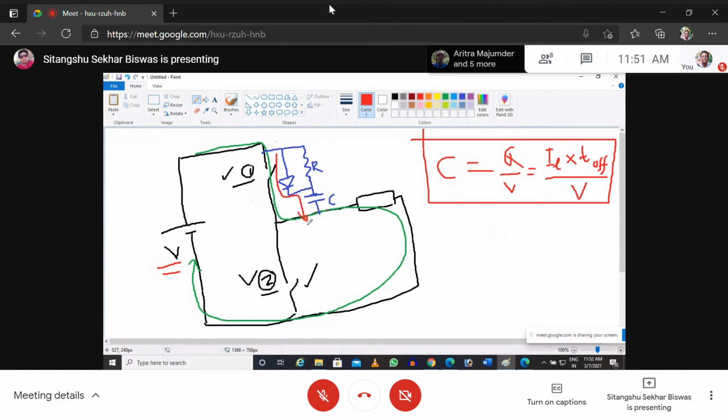But when it is discharging, when the switch is again closing, because the capacitor is charged, it is plus and minus. Now when the switch is again closed, it will not follow this path, because the diode is in reverse bias. Then it will flow through this. As there is a resistance, it will be opposing the current flow. So my current is getting restricted. Now how to find out that value of the resistance?